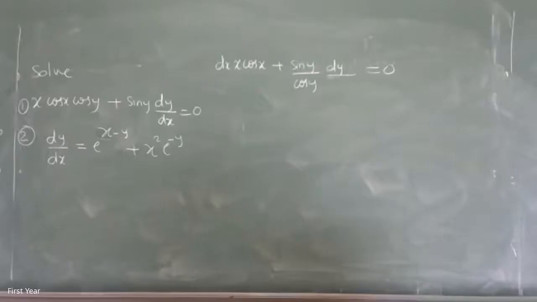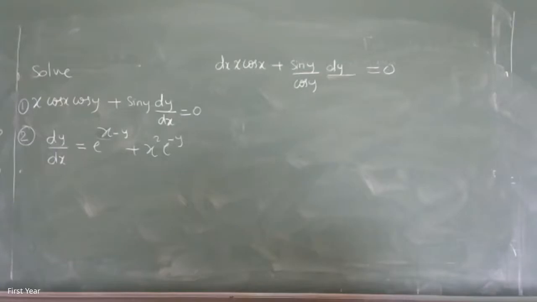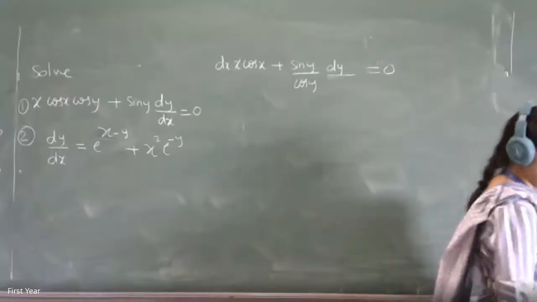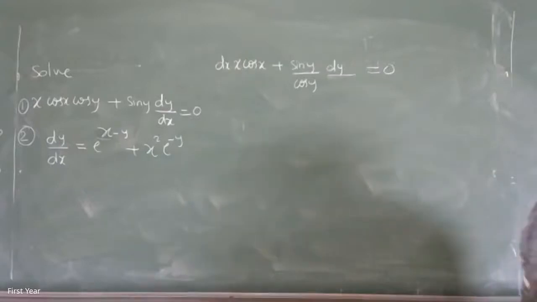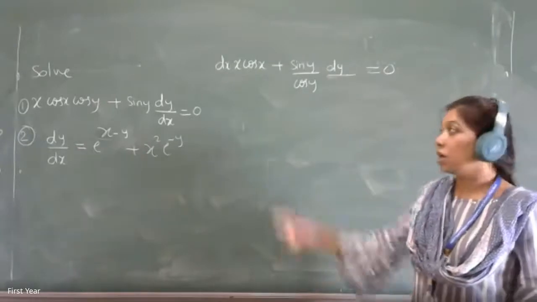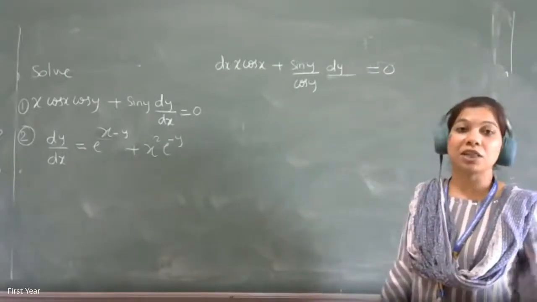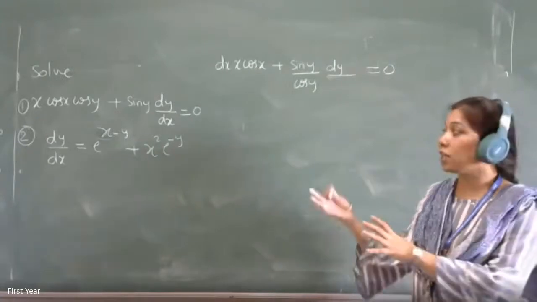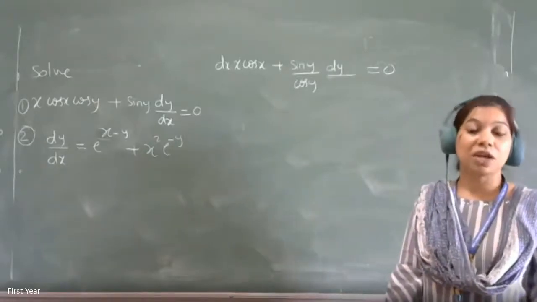Ma'am, we can do this by the UV rule, can't we? Yes, if you can see clearly that the derivative is d of something product, then you can do it, if it is directly visible. You are saying that after this you have to do it by the u into v rule, right? Yes, ma'am, after the variable separable form comes out. But sometimes, what struck me when you said that: looking at the equation, if you are able to understand that this is d of x sin x or something like that, then you directly write that integration as your answer. So that is called the method by inspection.